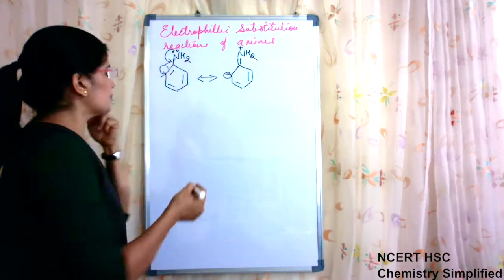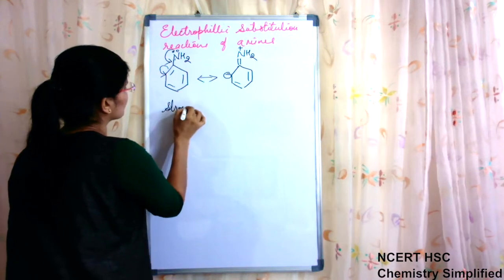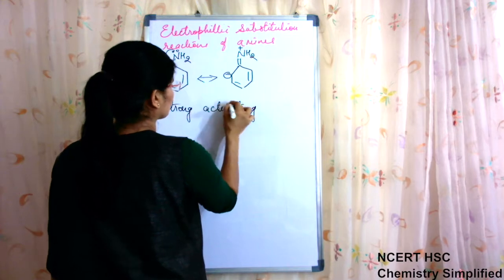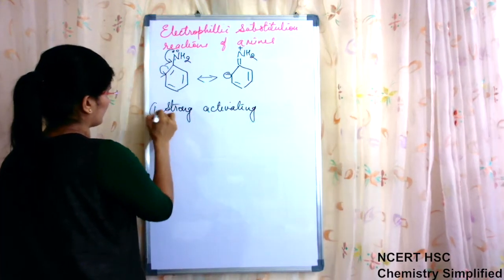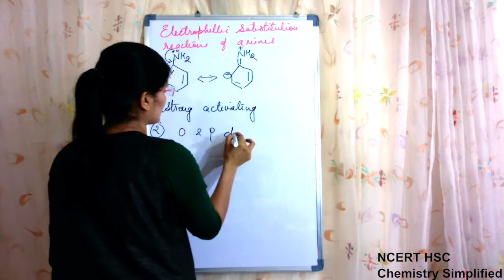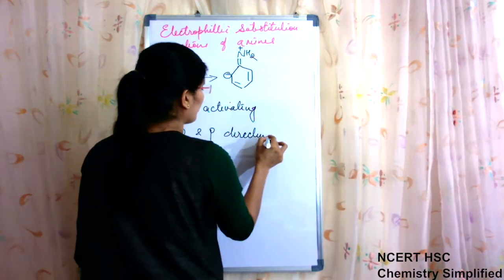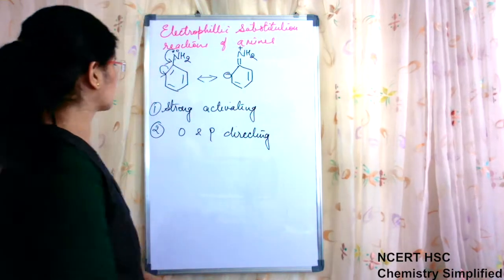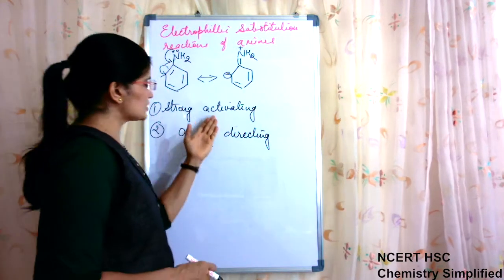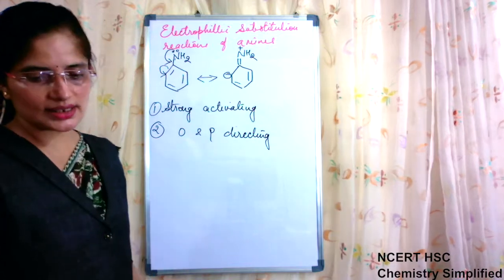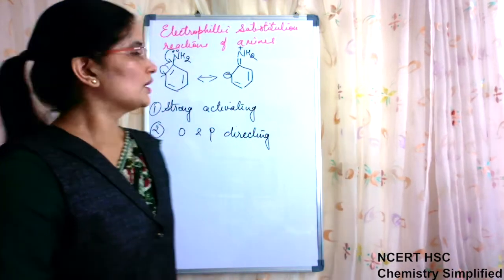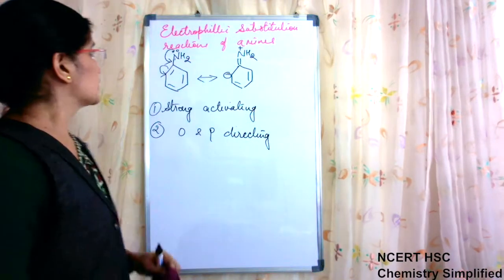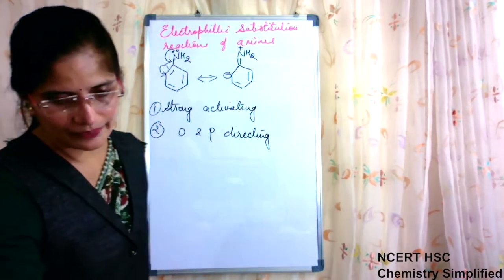So NH2 group is a strong activating group to the benzene ring. Secondly, it is O and P directing, ortho and para directing group. Because of these two features, multiple substitution takes place instead of just one. So we will start with the next, that is halogenation reaction.